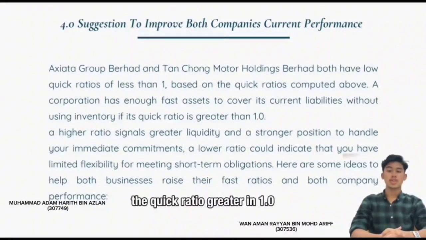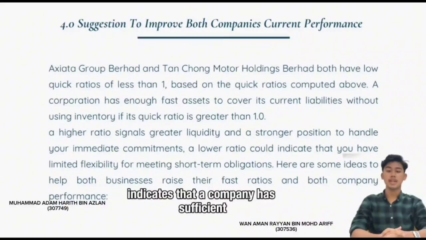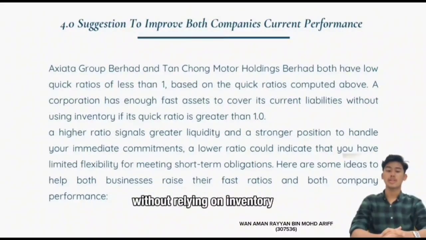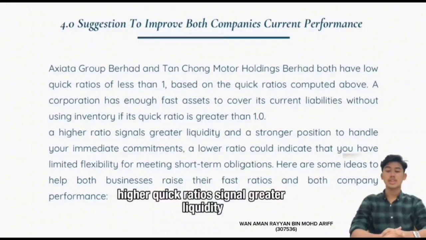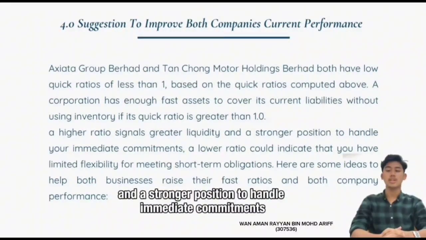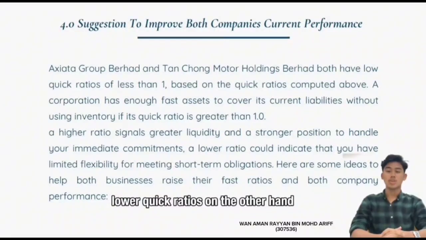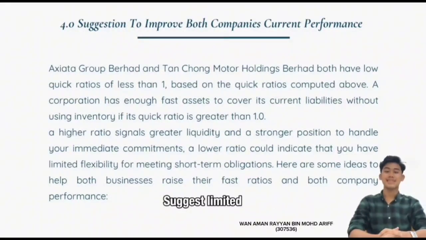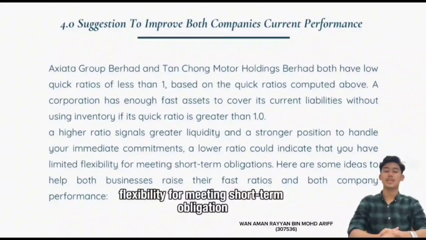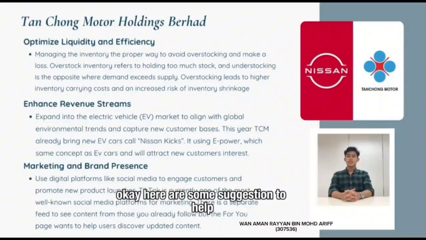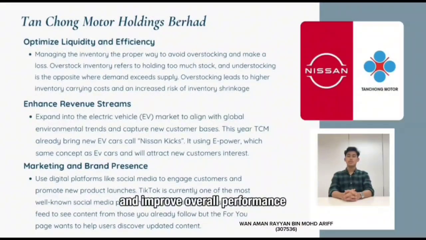My part of the presentation is to provide suggestions to improve the current performance of Axiata Group Berhad and Tanjong Motor Holdings Berhad. Based on the analysis, both companies have low quick ratios of less than 1.0. A quick ratio greater than 1.0 indicates that a company has sufficient quick assets to cover its current liabilities without relying on inventory. Higher quick ratios signal greater liquidity and a stronger position to handle immediate commitments. Lower quick ratios, on the other hand, suggest limited flexibility for meeting short-term obligations. Here are some suggestions to help both companies raise their quick ratios and improve overall performance.